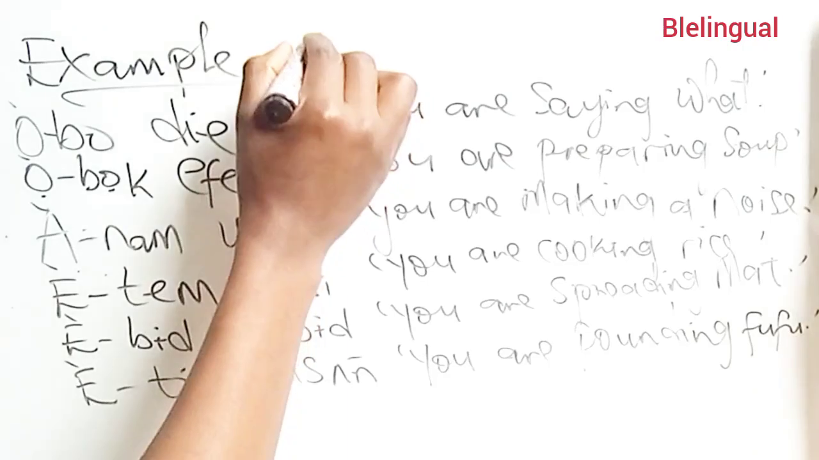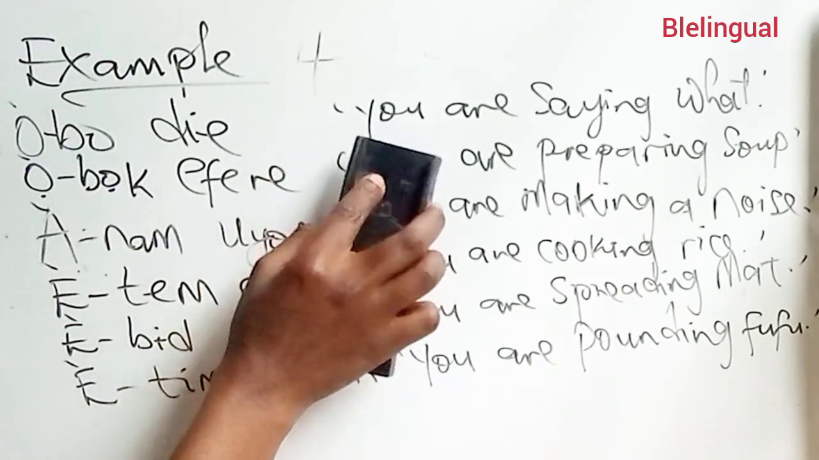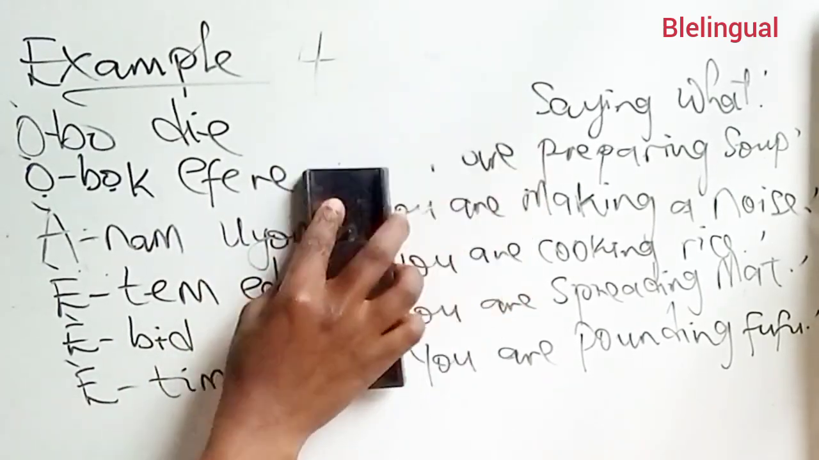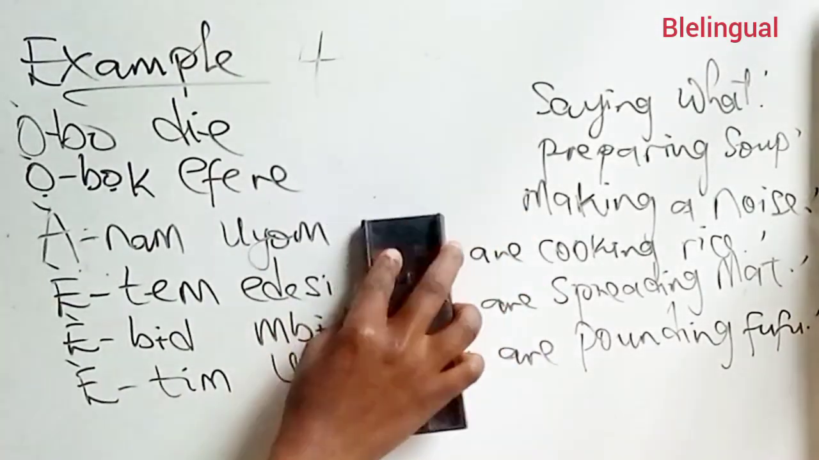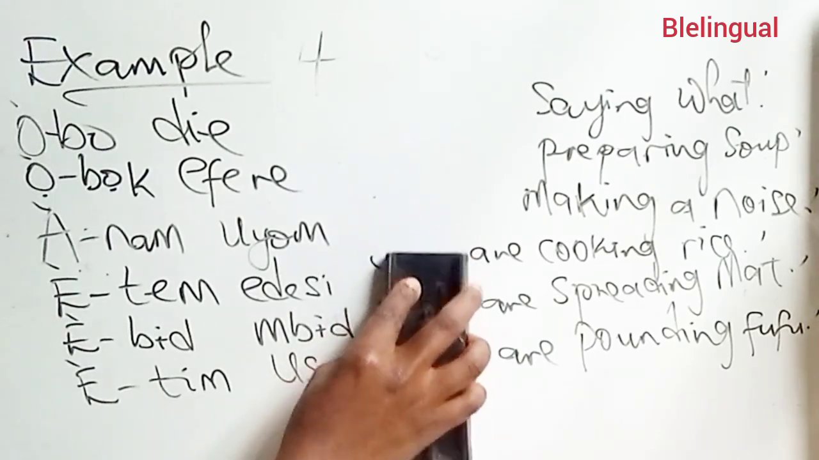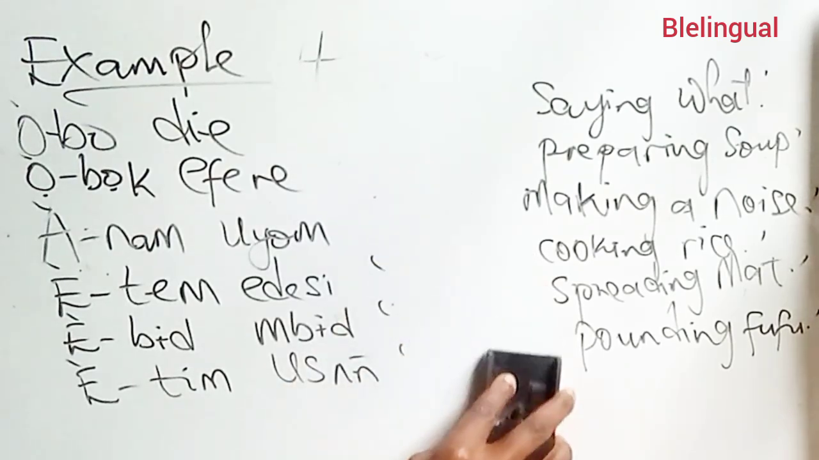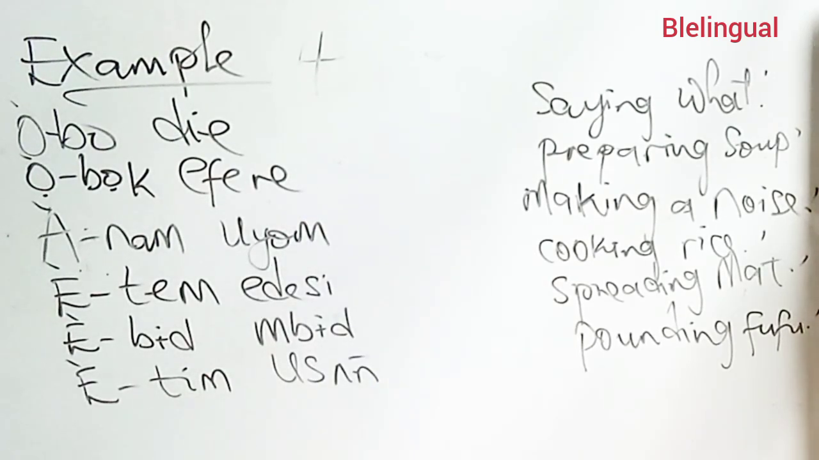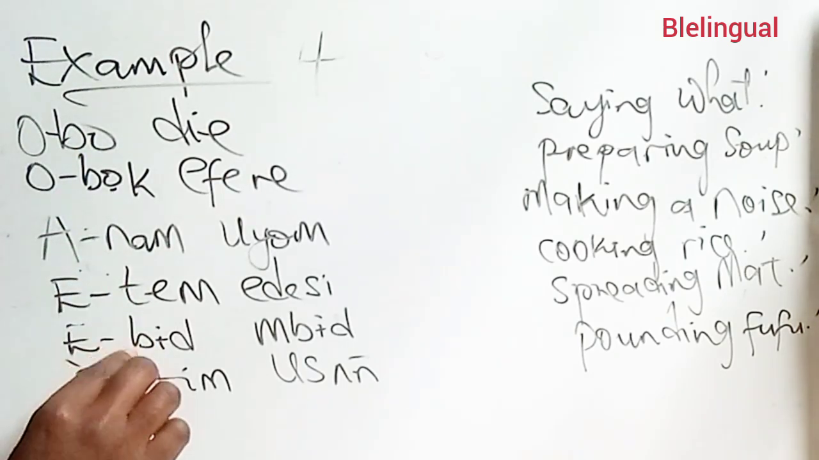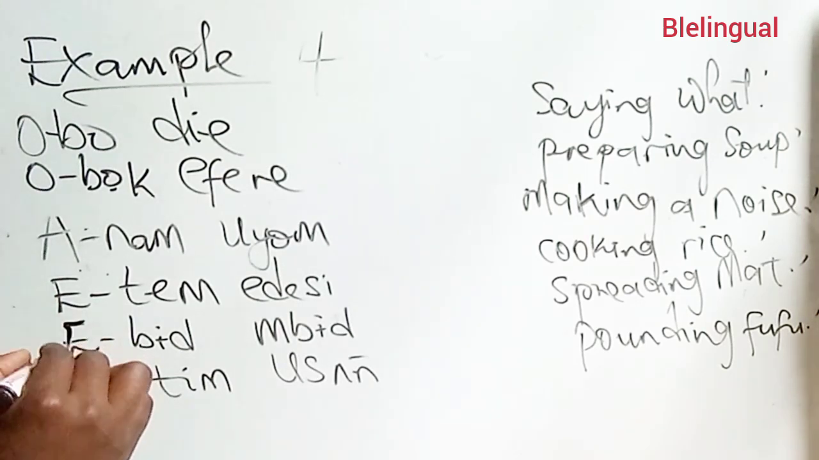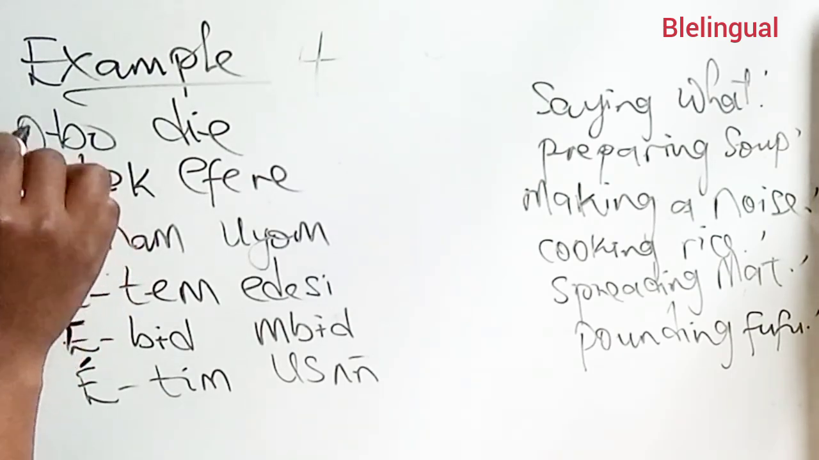Now we are going to look at example number 4. In example number 4, we shall be looking at the realization for the third person singular. Now, the realization for the third person singular is the same as that of the second person singular. The difference is in the tone. For the third person singular, we use the high tone. The high tone is what makes the difference in the expression.